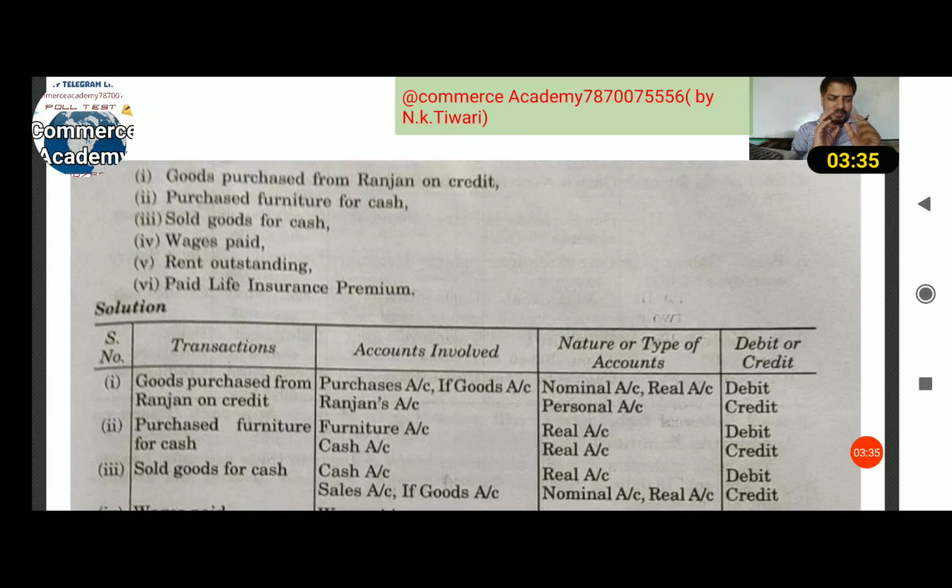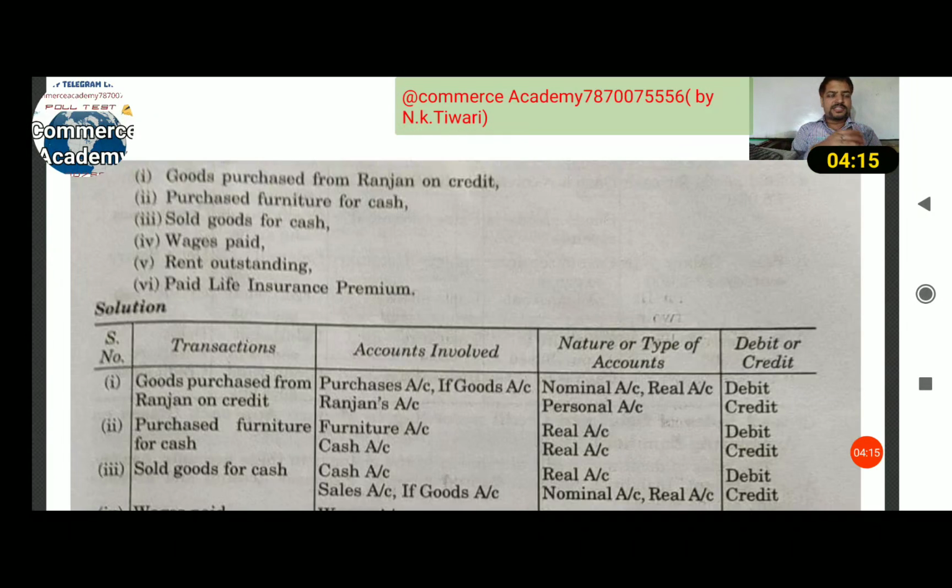Sold goods for cash. Sold goods means you sell the goods. When you sold the goods, goods is out and cash is in. Goods is a real account and cash is a real account. What is the rule of the real account? Debit what comes in and credit what goes out. Cash comes in, so cash is debited and goods is credited.